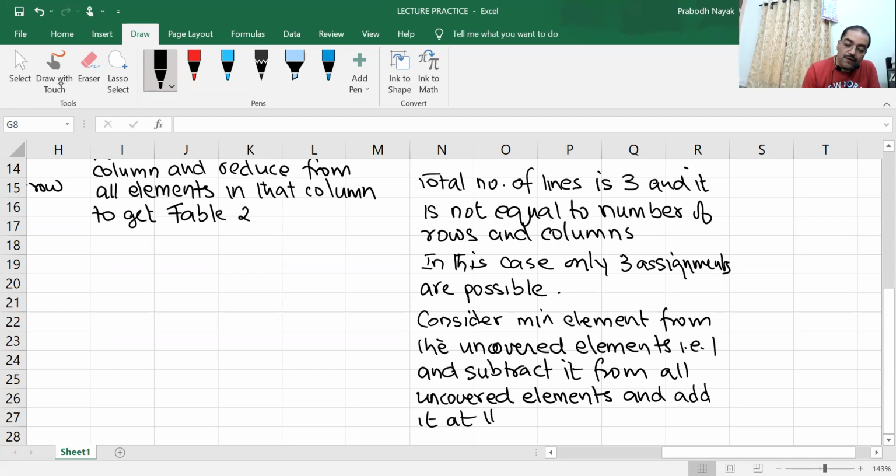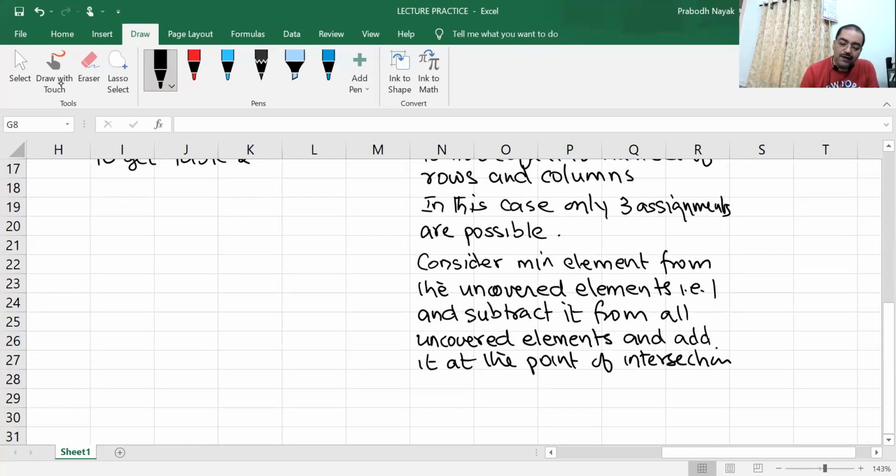At the point of intersection. Now, this you can write in your own words, not necessary to write exactly as I write. Add it at the point of intersection of the horizontal and vertical lines.